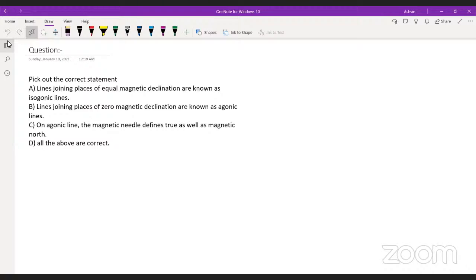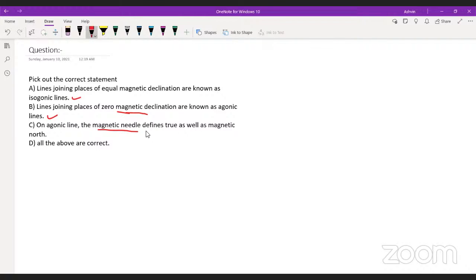Okay, is it right? Yes, it is right. Very good, Krishna. Your answer is right. Okay, Vikas, your answer is right. Lines joining the places of zero magnetic declination are known as agonic lines. Yes, it is right. On agonic lines, the magnetic needle defines true as well as magnetic north. When there is no magnetic declination, the magnetic meridian and the true meridian lie on the same line, in the same direction. So basically, the magnetic needle will represent the magnetic meridian.